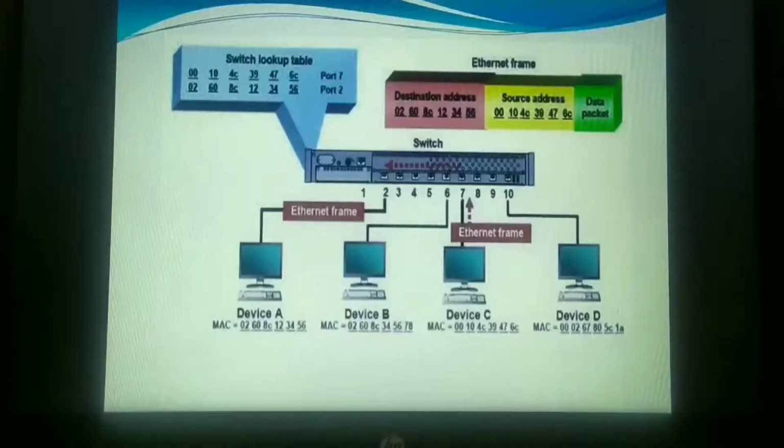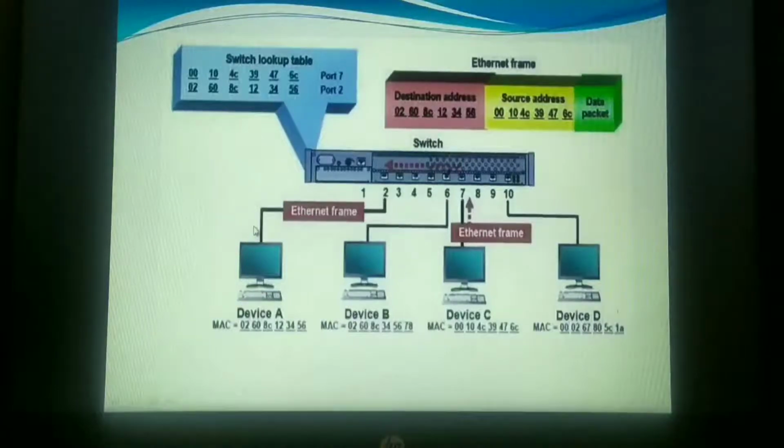It will understand where it has to go, the destination IP address. It will see whether that destination is in my lookup table. It will check: yes, 56 is acting as the source, and 6C is acting as the destination. Then it will check to which port 6C is connected, whether it is registered in my table. Yes, it is already registered. To which port? 7. Directly it will forward to the 7th port. Understood?